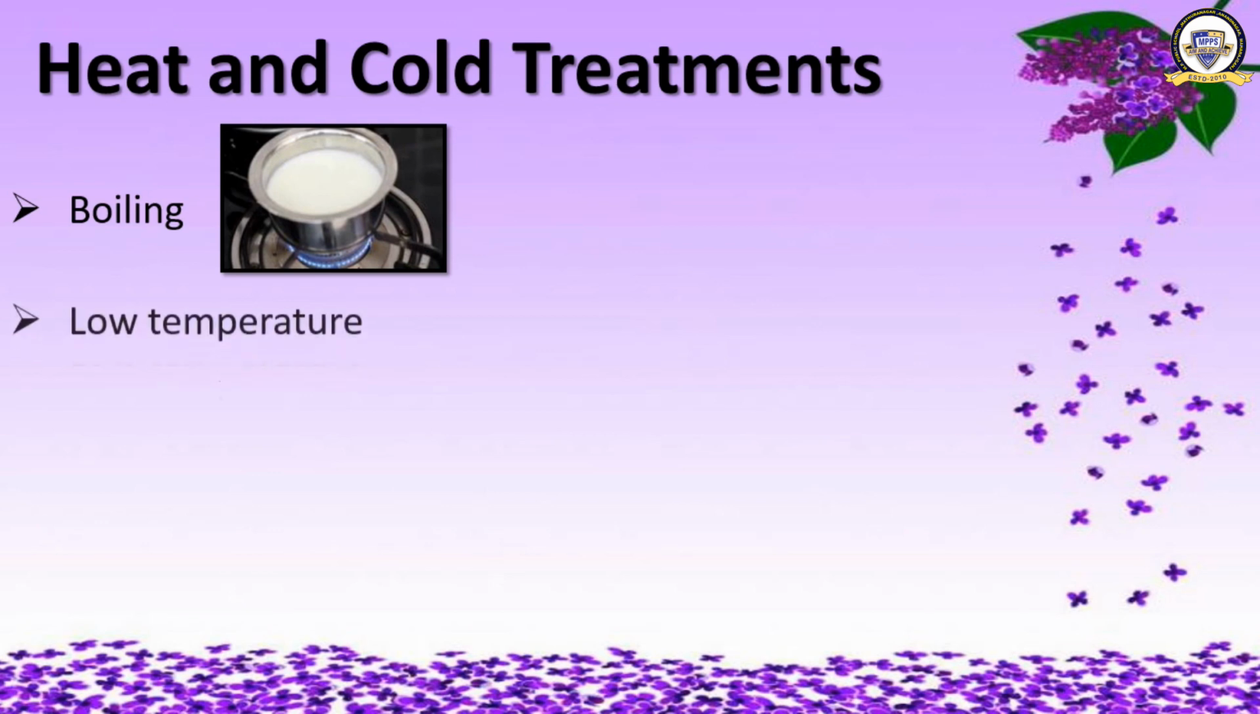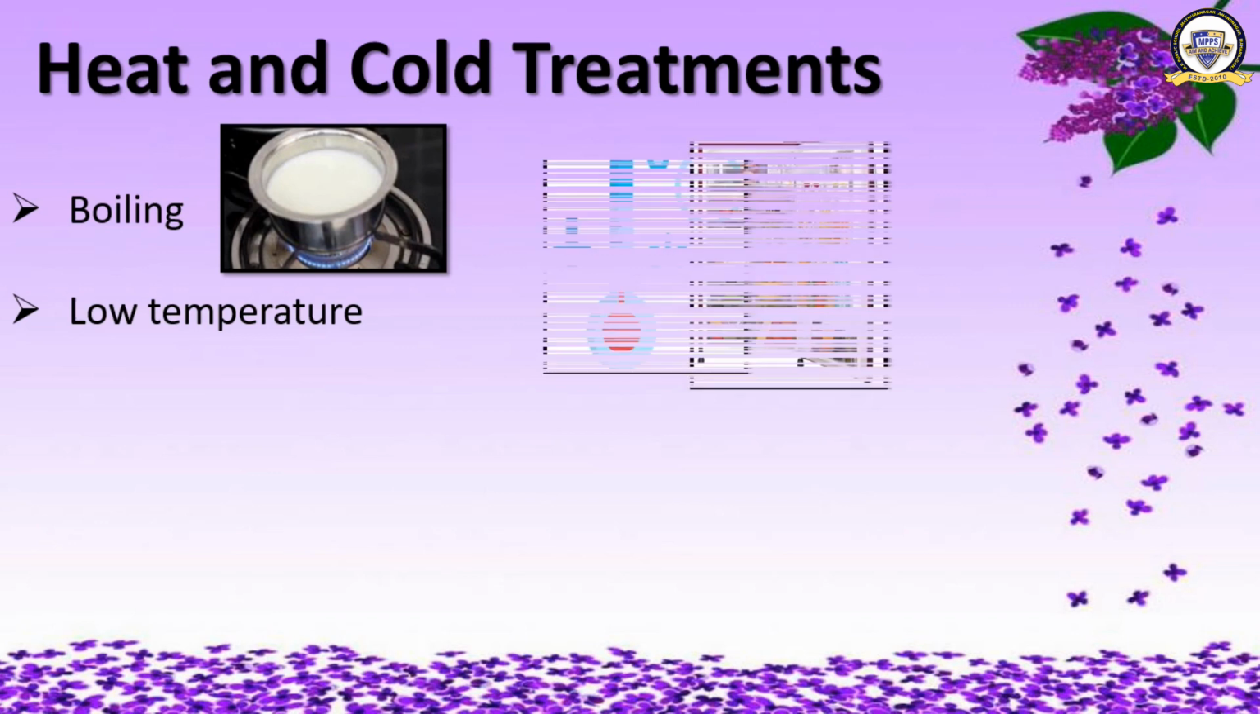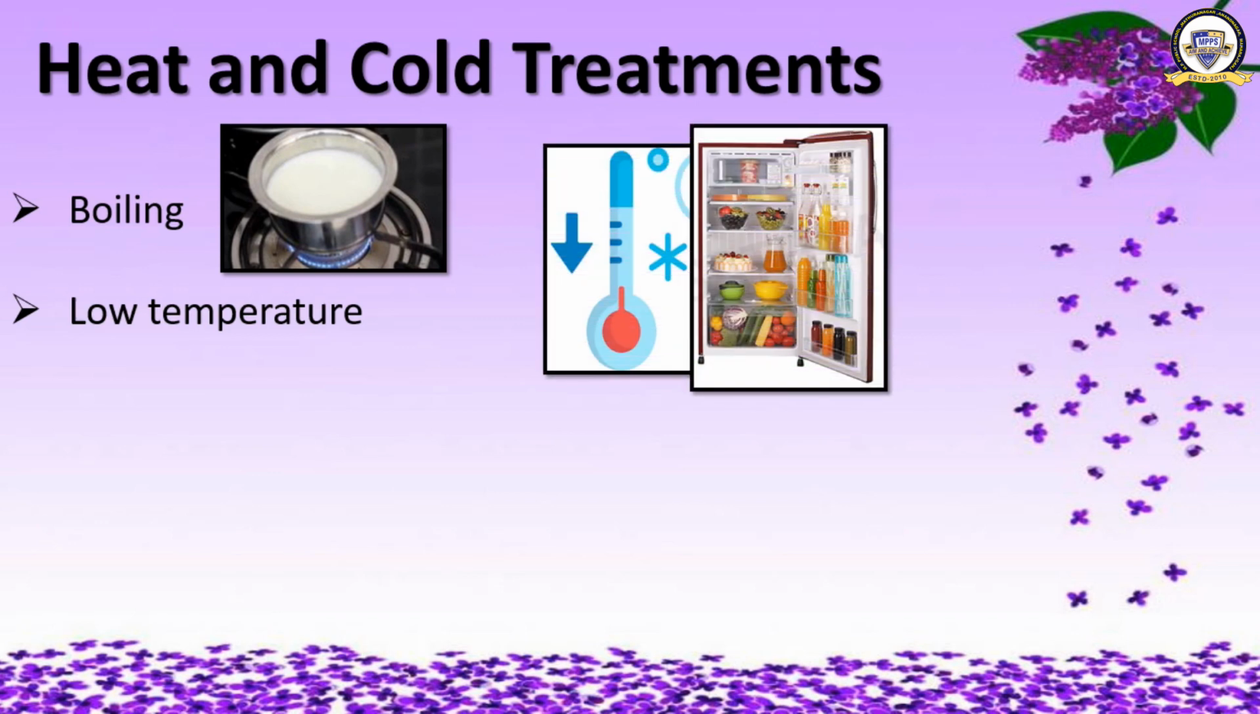Okay, let's move ahead. Second one, low temperature. Low temperatures inactivate the enzymes present in microorganisms so that they are unable to break down food and spoil it. Low temperature also inhibits the growth of cells. Therefore, food is kept in refrigerators. Why is the food kept in refrigerators? The food is kept in refrigerators to prevent it from getting spoiled.